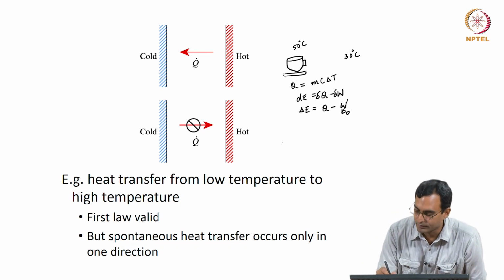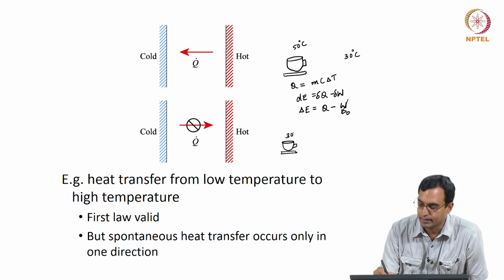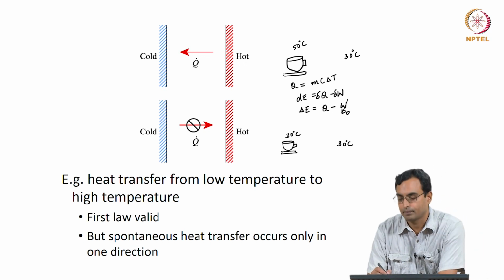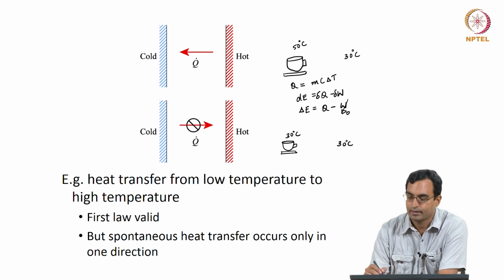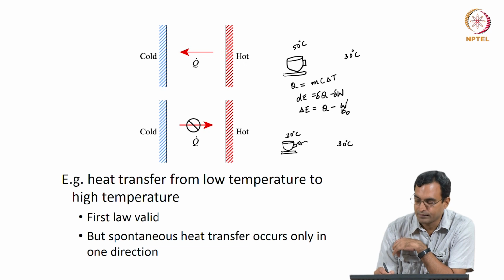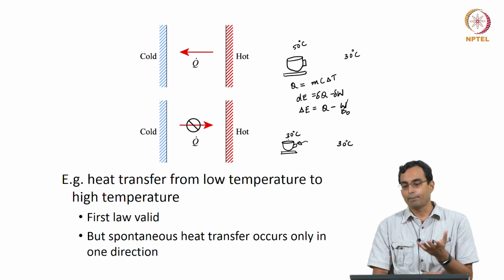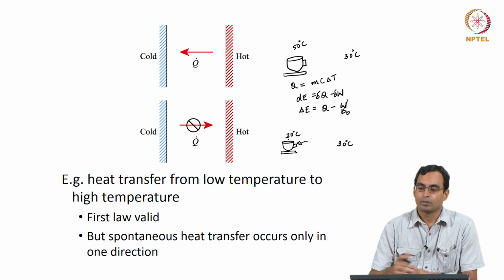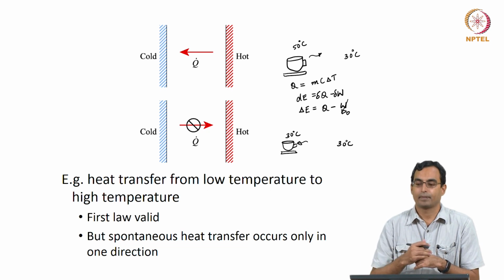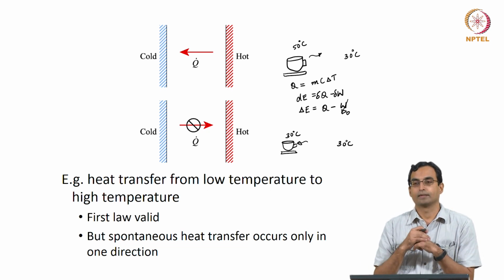But now, if I had this coffee in this cup, I close the lid, I have it at 30 degrees centigrade, and I have the atmosphere also at 30 degrees centigrade. If this coffee went from 30 to 50, then the first law would again be valid. Again there is no work done, and I know the change in energy, and the heat would transfer in this fashion; the energy of the coffee in the cup would go up and it would get to 50 degrees centigrade. So whether this is cooling of the coffee or heating by the atmosphere to bring it up in temperature, in both cases the first law is valid.